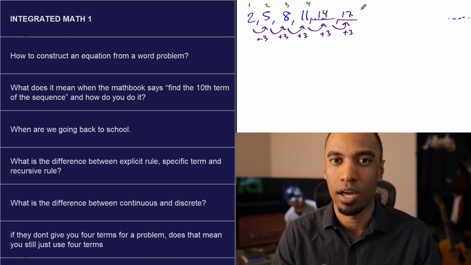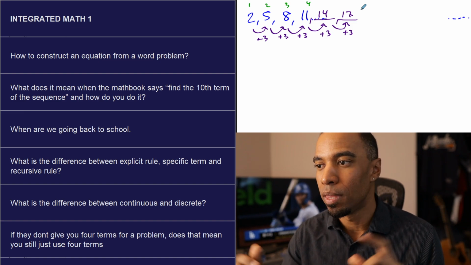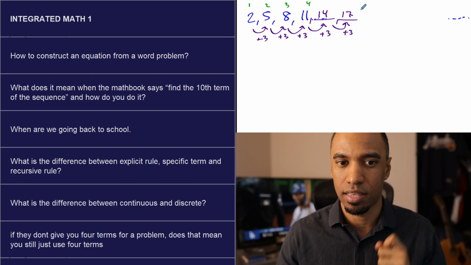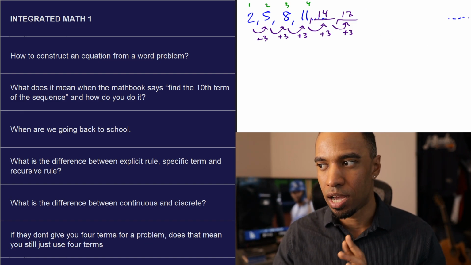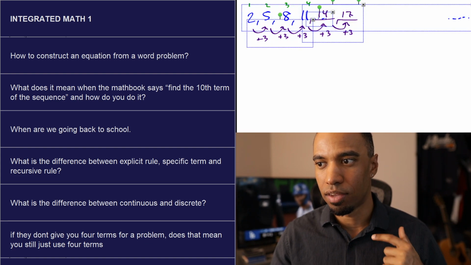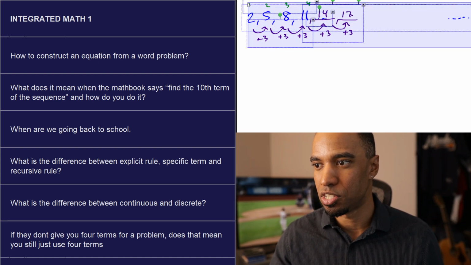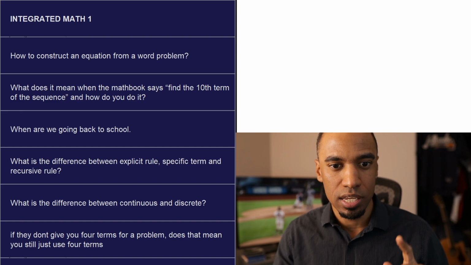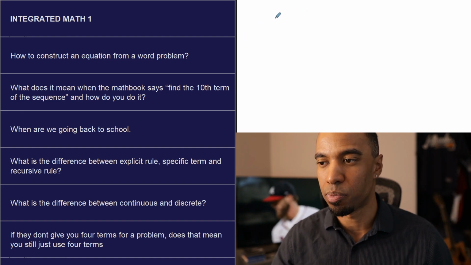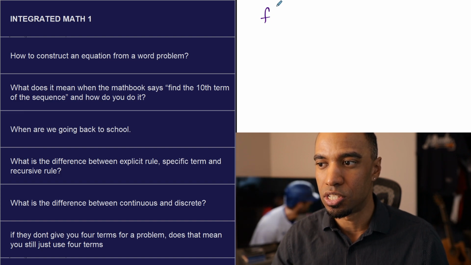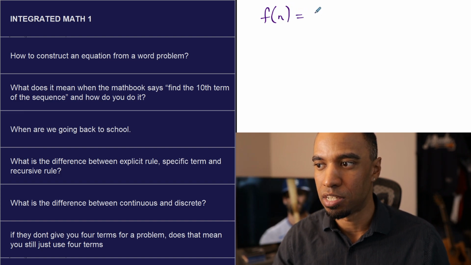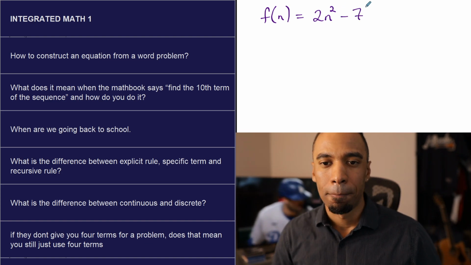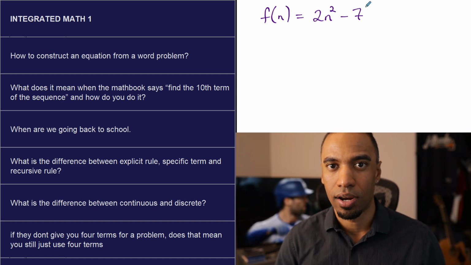Now, if you wanted to do that for the 100th term, not necessarily looking to do that here. To limit the answer to the scope of what people are asking, what does it mean to find the 10th term and how do you do it? What's often going to be done, instead of being given a sequence that you know for sure is arithmetic, is you're given an explicit rule. I'm going to talk about explicit rules later as far as their meaning, but here's an example: 2n squared minus 7.